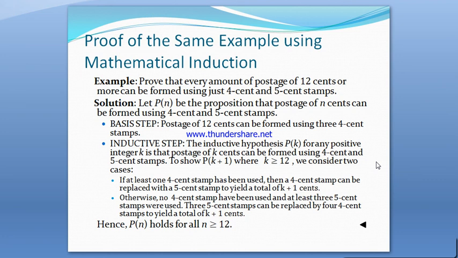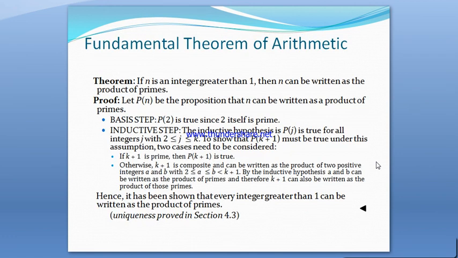Otherwise, no 4 cent stamps have been used and at least 3 5 cent stamps were used. 3 5 cent stamps can be replaced by 4 4 cent stamps to yield a total of k plus 1 cents. With this reasoning, we can now conclude that P of n holds for all n greater than or equal to 12.